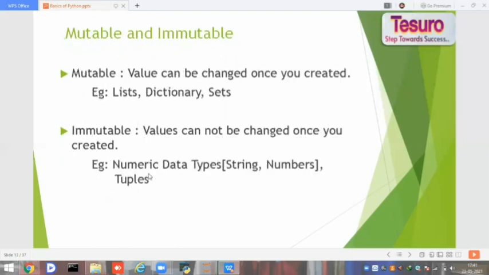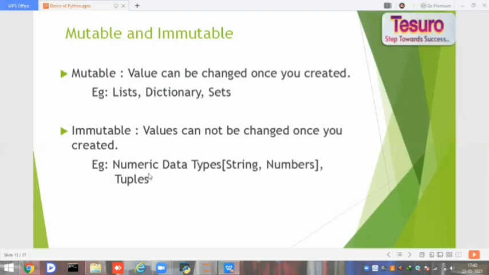And under data types, we are characterized into two types, mutable and immutable. Mutable data types are the ones which we can change. I mean, we can either insert, delete, or update on the existing things. For example, list, dictionary, and sets are the mutable data types.